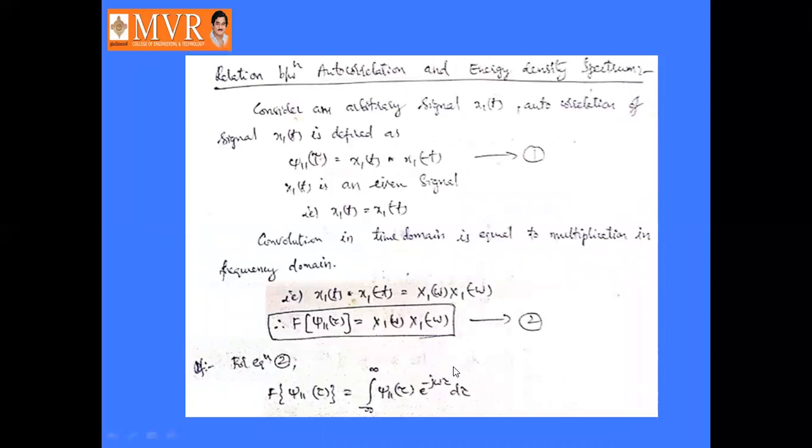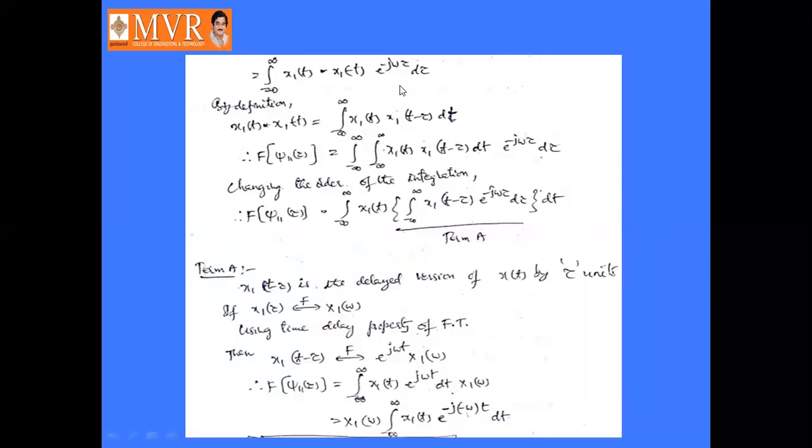So what is the value of J11 of tau? J11 of tau is, according to equation number 1, x1 of t convolved with x1 of minus t, into e power minus j omega tau d tau. But x1 of t convolved with x1 of minus t is nothing but integral minus infinity to infinity x1 of t into x1 of t minus tau dt. So in place of x1 of t convolved with x1 of minus t, replace this expression, and interchanging the order of integration, we will get this expression.